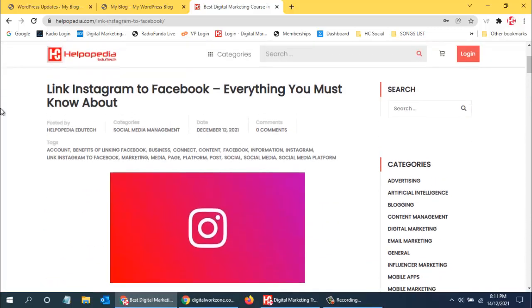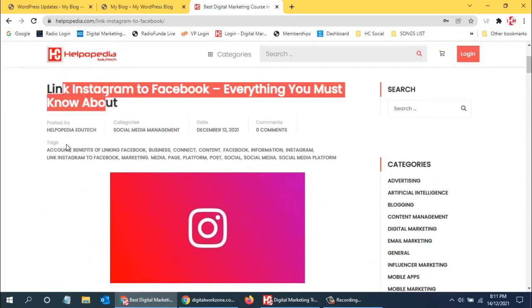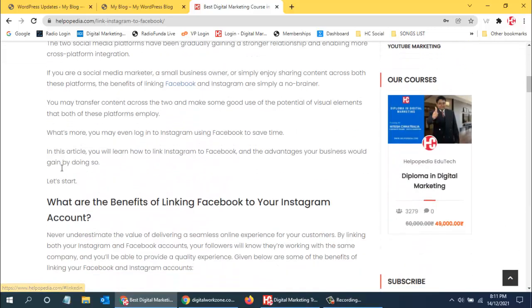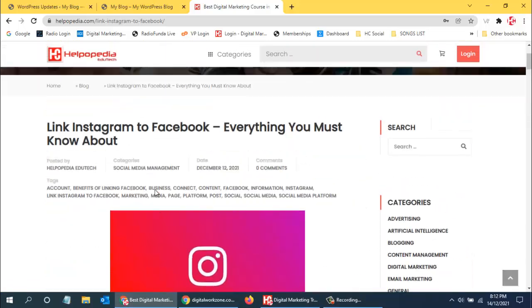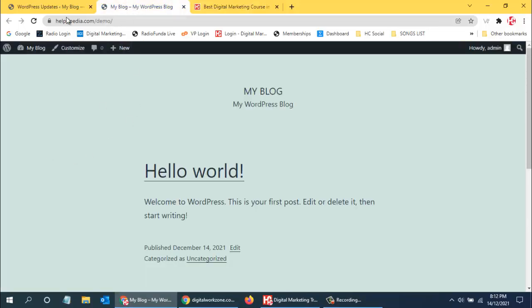So this is how the blog will look. So this is the title and this is all the important keywords of the blog, and from here the article starts. So this is how the blog looks. So we are going to write the blogs also.